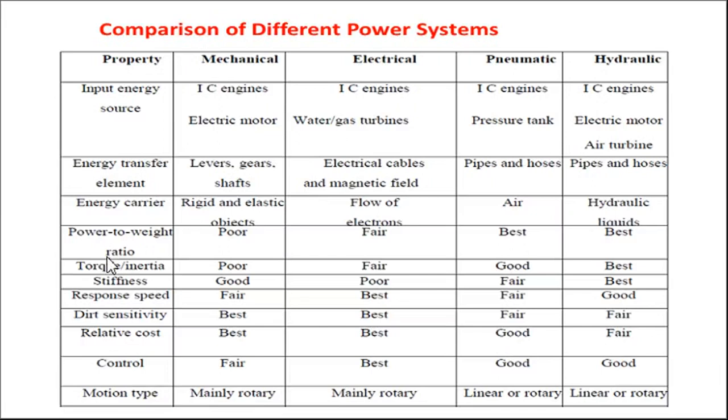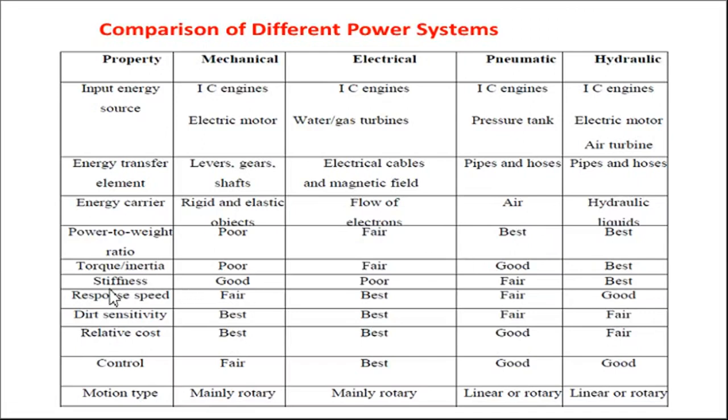Then power to weight ratio for a mechanical system is very poor, whereas in case of an electrical system it is fair, but power to weight ratio for a pneumatic system is the best one, and for a hydraulic system also it is very good. So what exactly does it mean? That the power to weight ratio will give you a light and powerful system. As you can see, the power to weight ratio is very good for pneumatic and hydraulic. We will get the best power output as compared to the weight of the system.